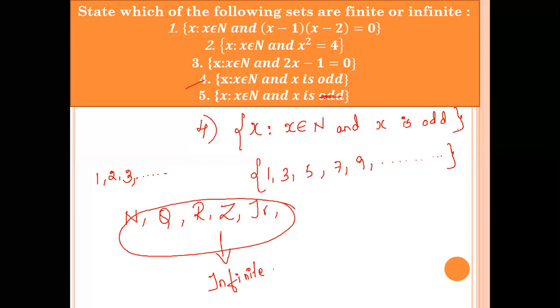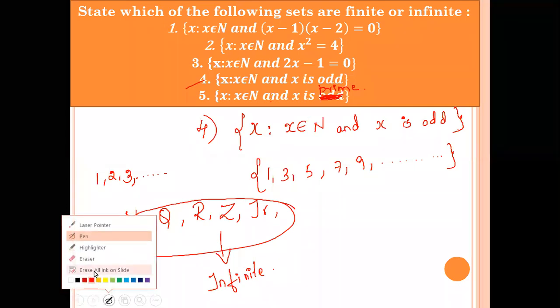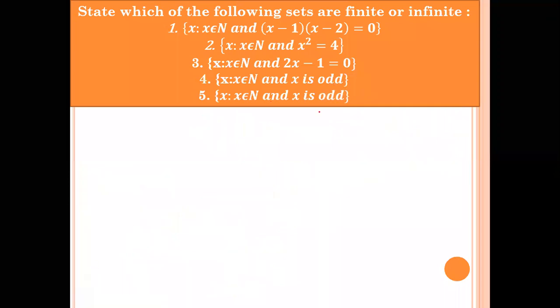Okay, coming to the fifth question. It is the set of all x such that x belongs to N and x is prime. So what are the elements in the set?